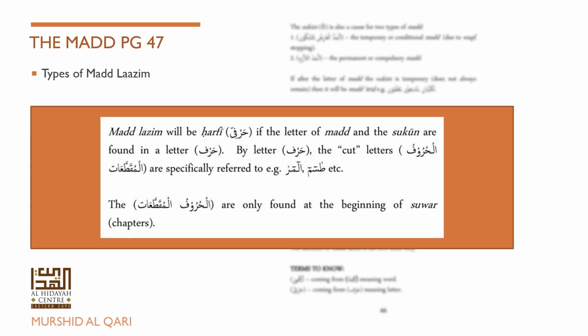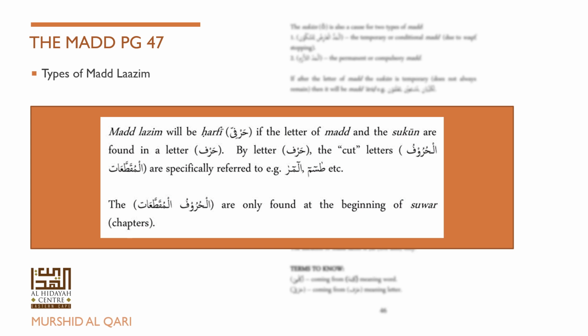When we're articulating it, we are saying qaf, alif, and fa. So there is an alif, which is a letter of mad, followed by a fa, and on that fa, it is a permanent sukoon.